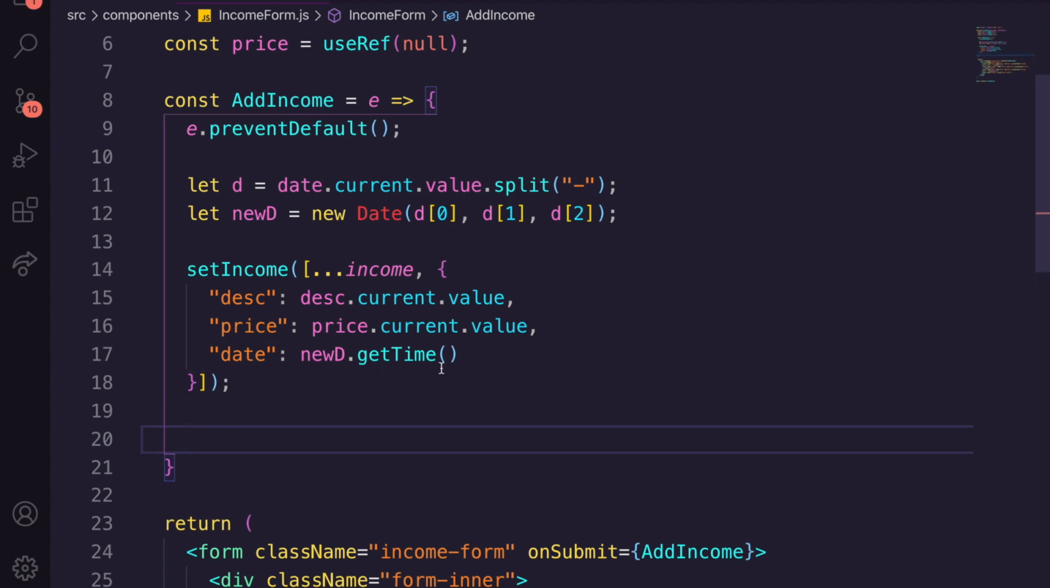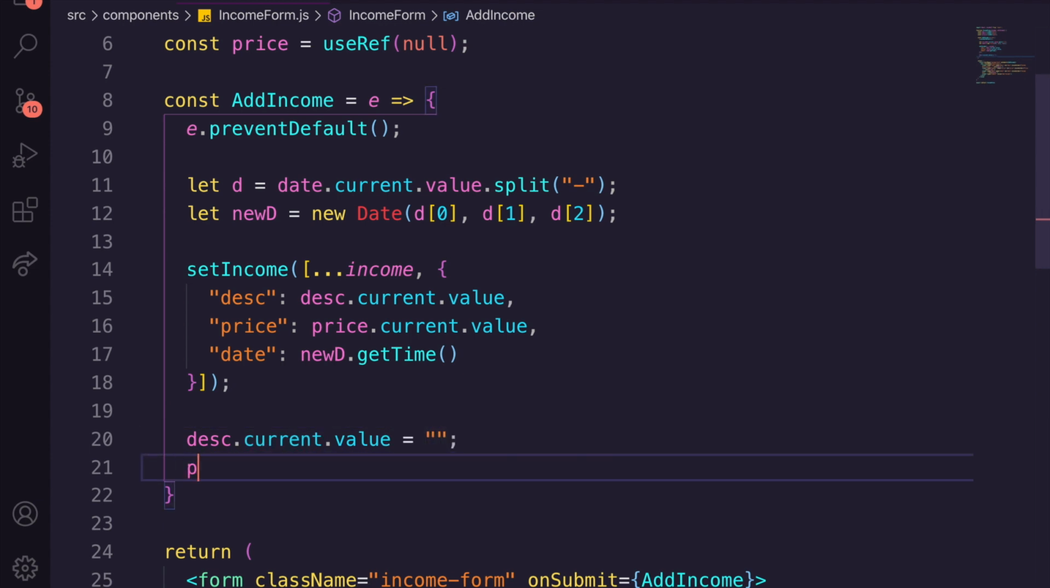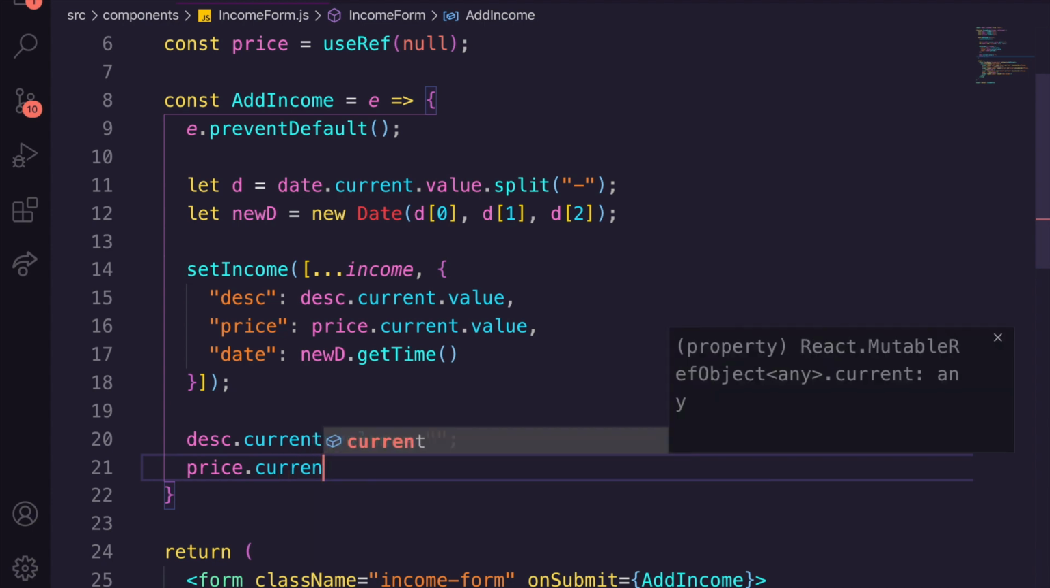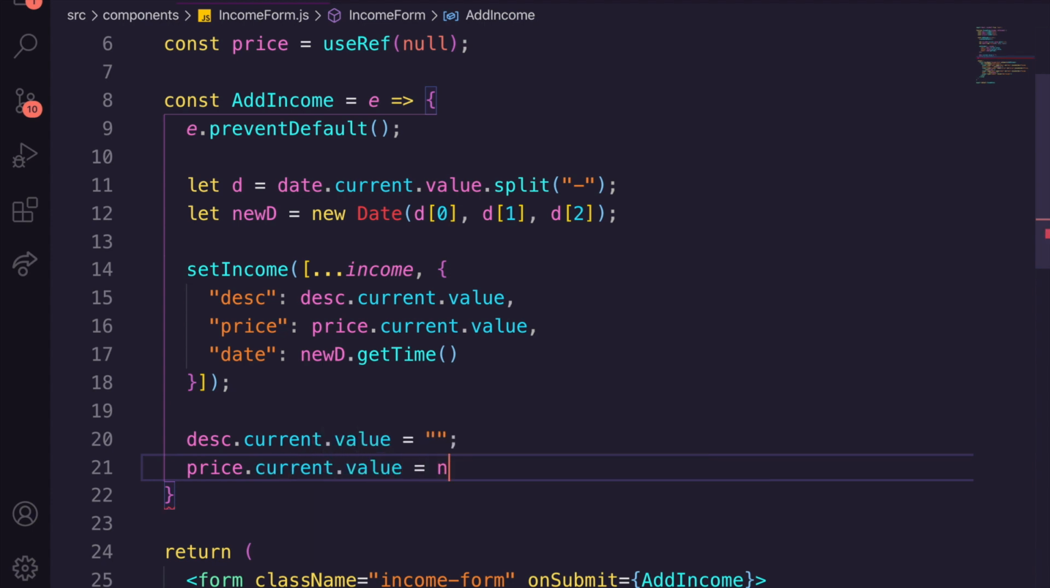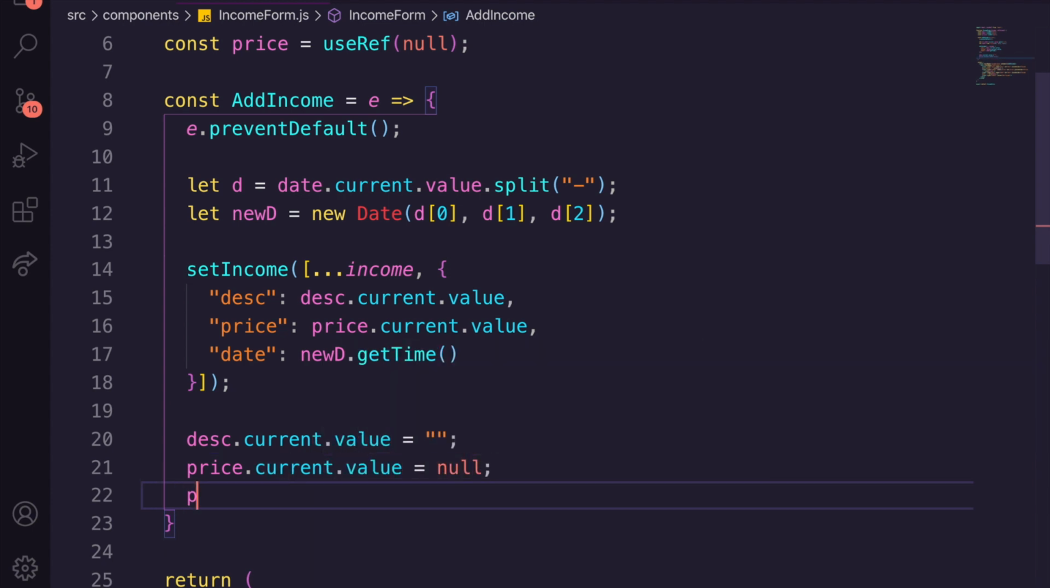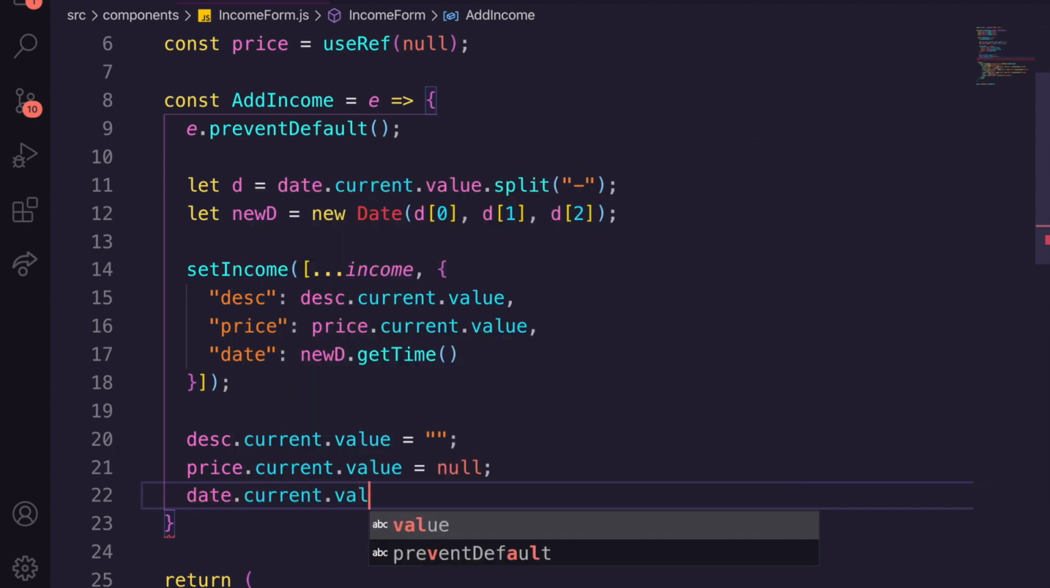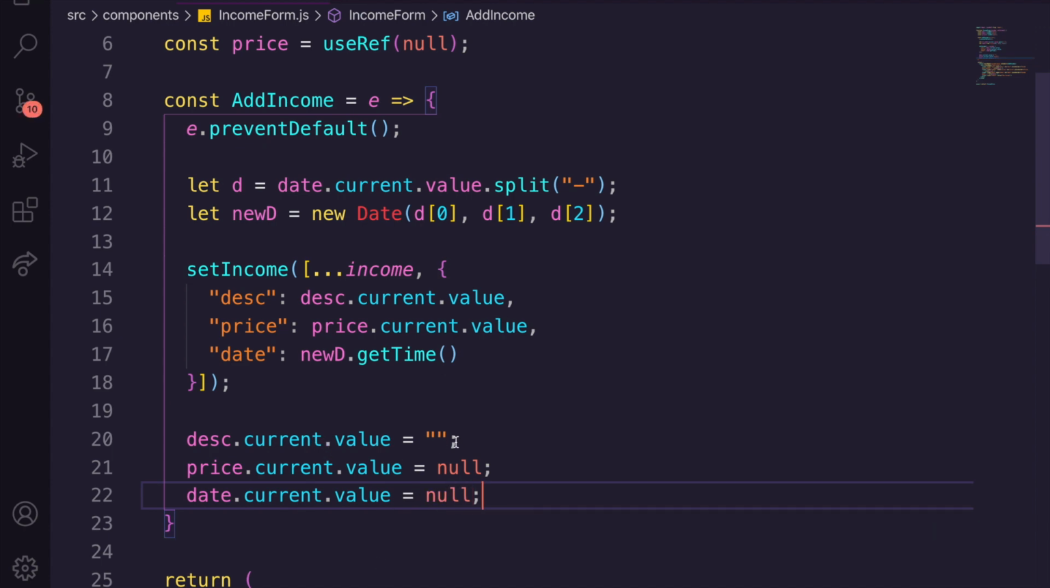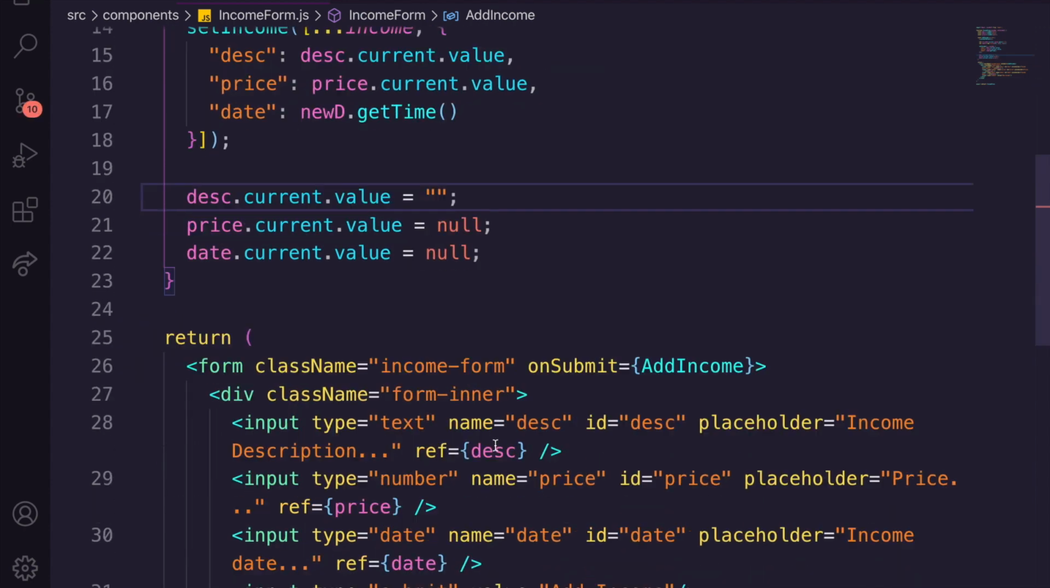Then, after we've done that, we need to go to desk. We need to say current.value is equal to nothing. We need to get price.current.value, and we're going to set this one to null because we don't want to set it to 0 or anything. And date.current.value, once again, will be set to null because, again, we don't want anything. We could also set desk to null if we want to keep it uniform, but that's fine. We'll leave it like that.